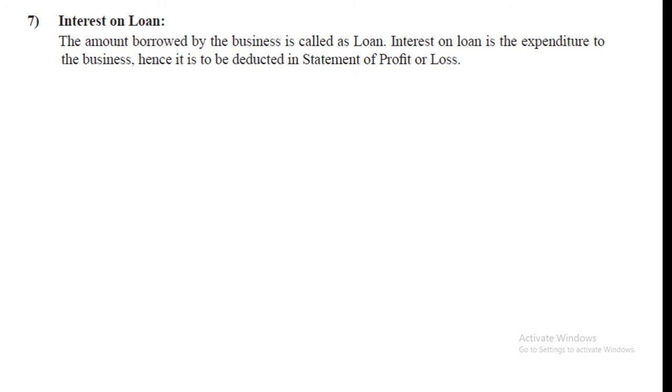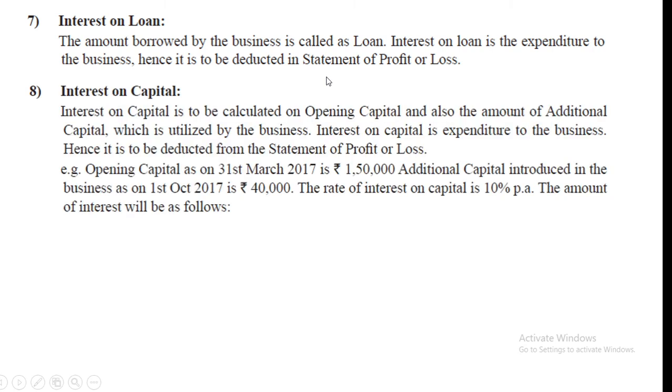Now next, interest on loan. The amount borrowed by the business is called a loan. Interest on loan is an expenditure to the business, hence it is to be deducted in the statement of profit or loss.